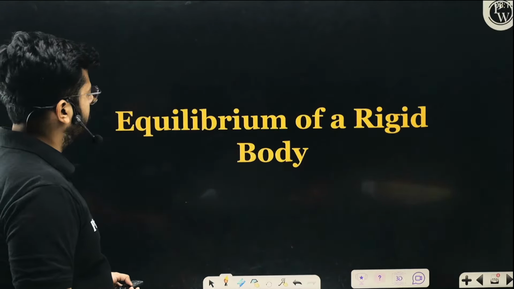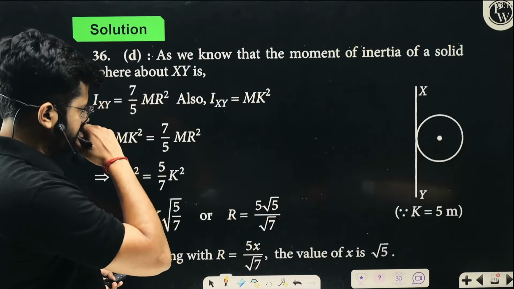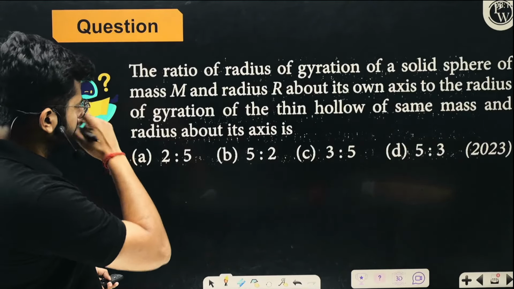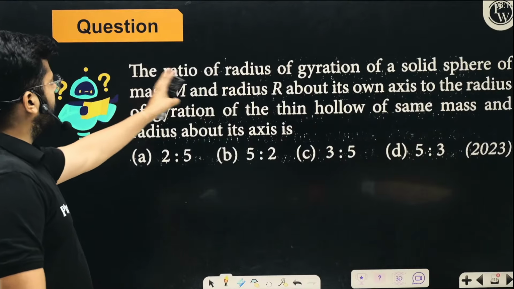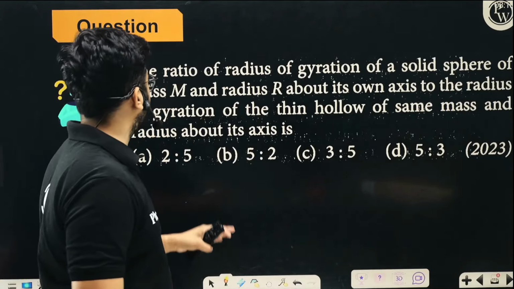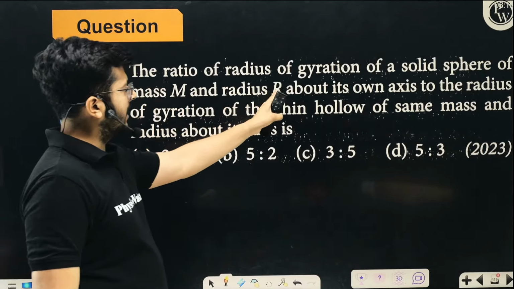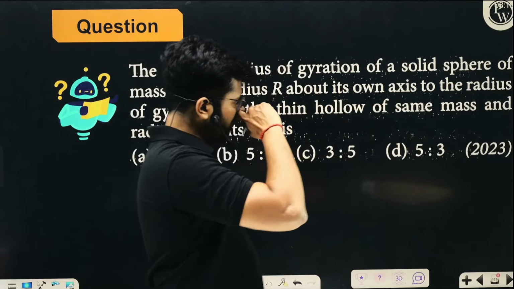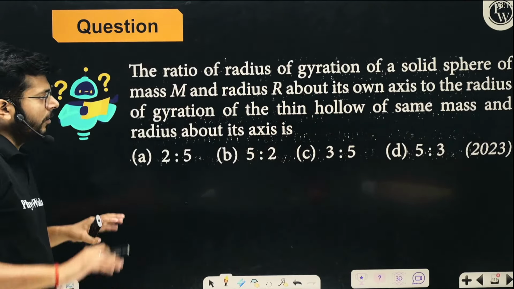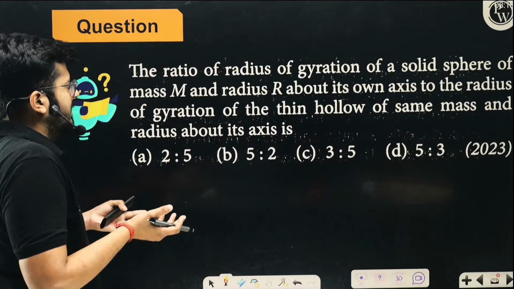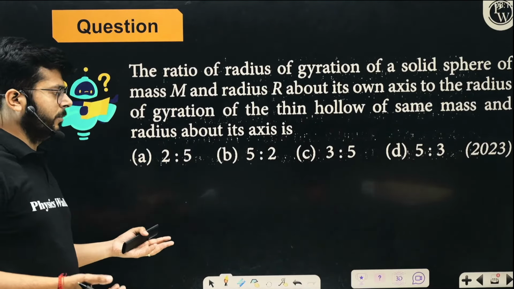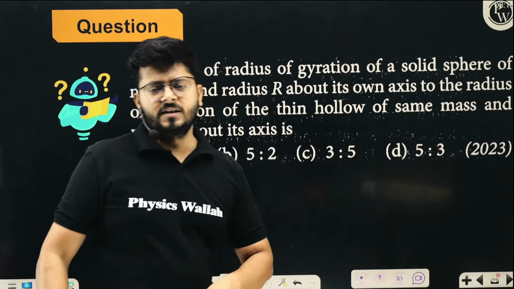Let's talk about the other problems. The ratio of radius of gyration of a solid sphere of mass m and radius r about its own axis to the radius of gyration of a thin hollow sphere of the same mass and radius about its own axis is going to be. So what will be the ratio of their radii of gyration?